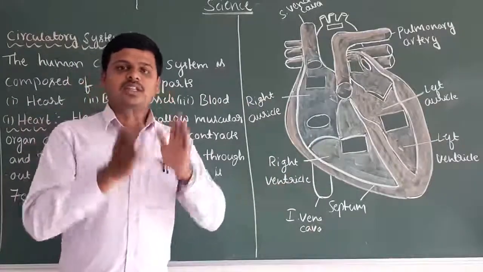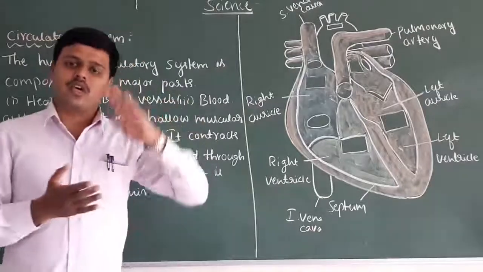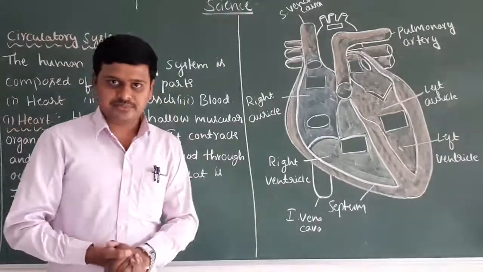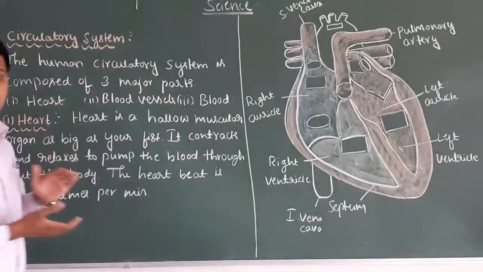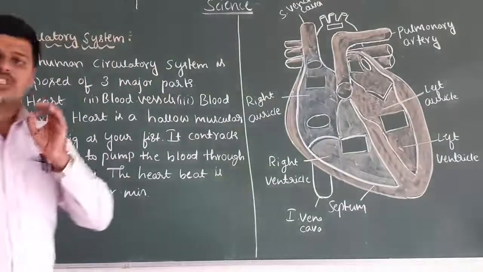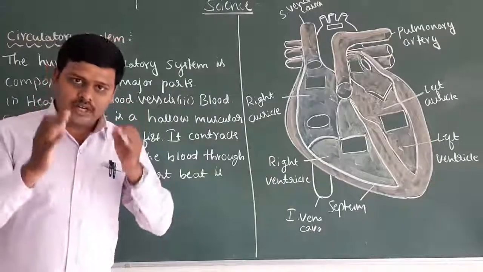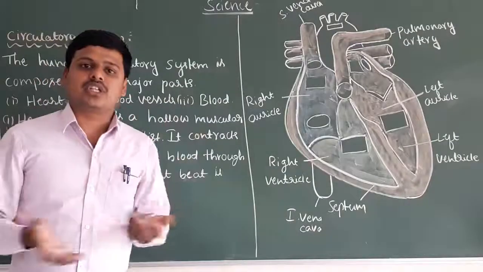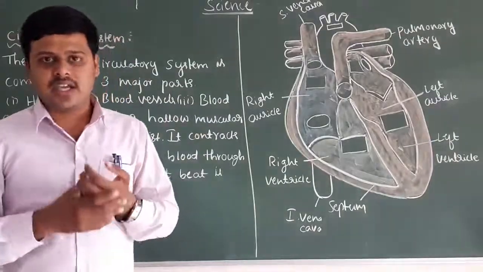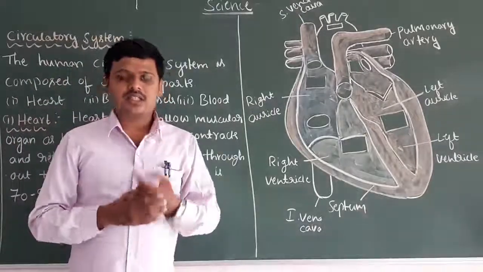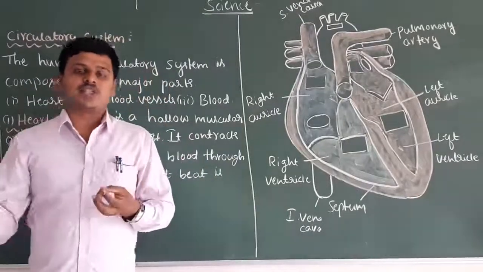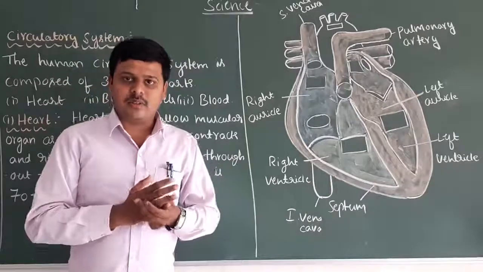Transportation is also called circulation. In our body we have a specific circulatory system. In the circulatory system, the transportation of essential materials like digested food particles and oxygen, and the exchange of carbon dioxide, takes place.